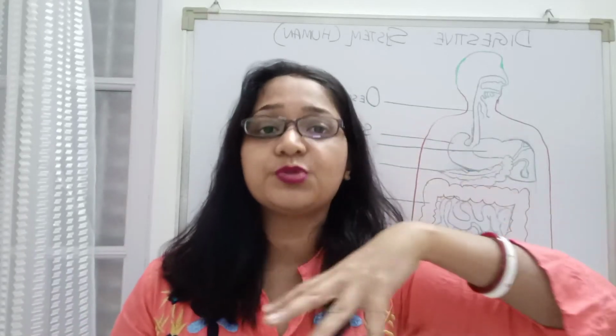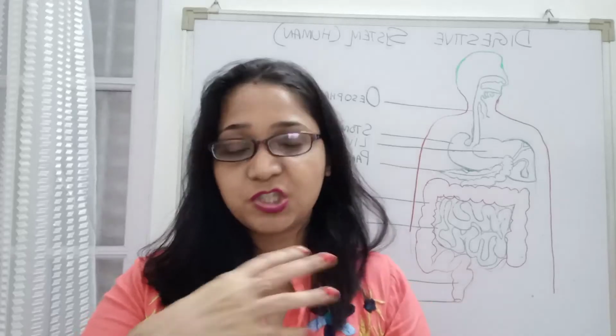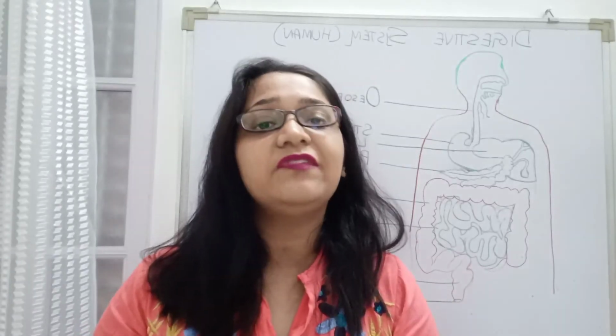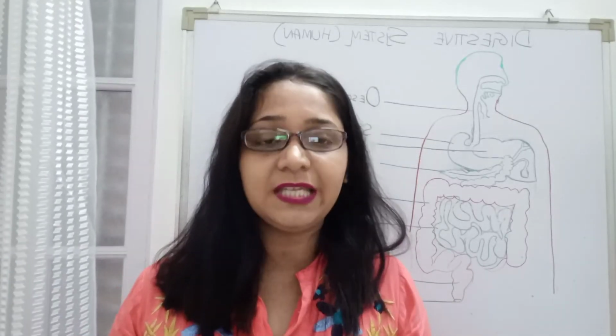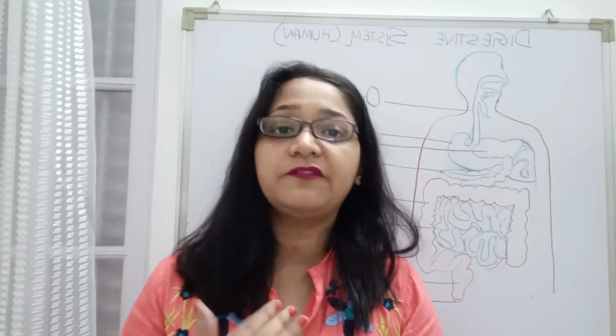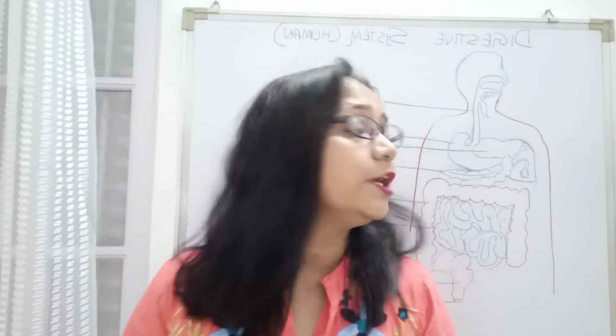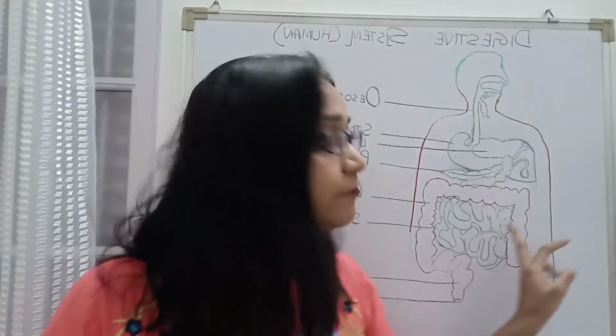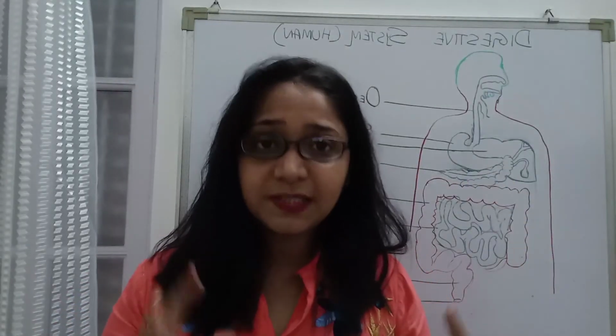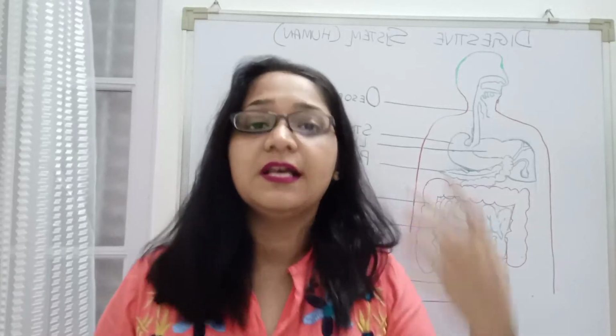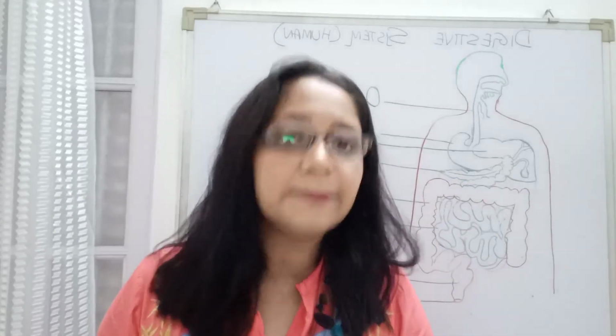These 3 juices will act upon the partially digested food and digest it completely. Whatever digested food was formed will be carried from the capillaries of the small intestine to different parts of our body with the help of the circulatory system.